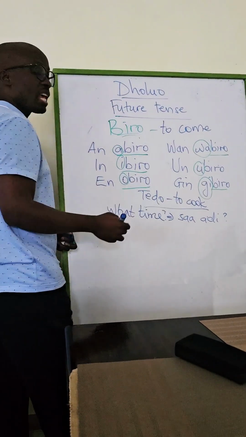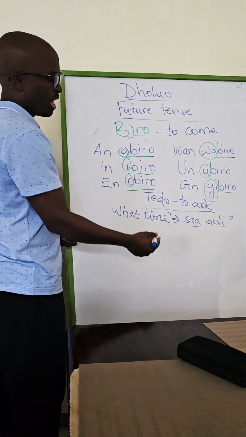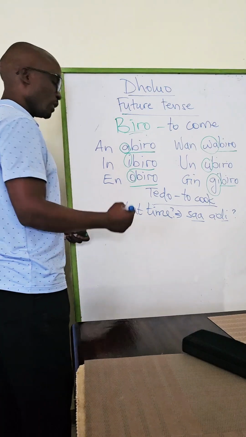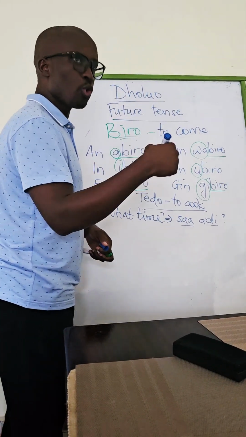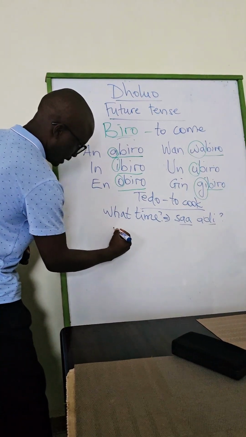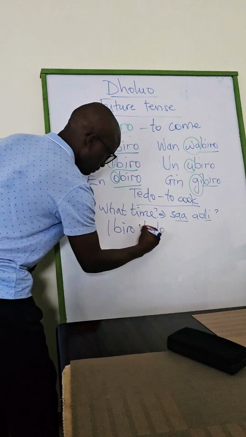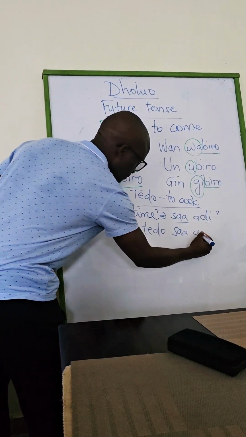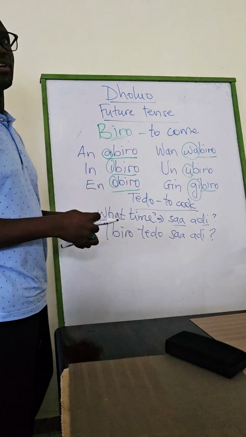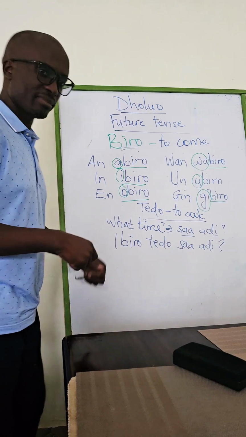And I said Adi means how many or how much. So here you only need to say Sa Adi. Okay? What time? So you want to ask the person, what time will you cook? And I said to cook is tedo. So you simply say Ibiro tedo saadi. You will cook at what time?